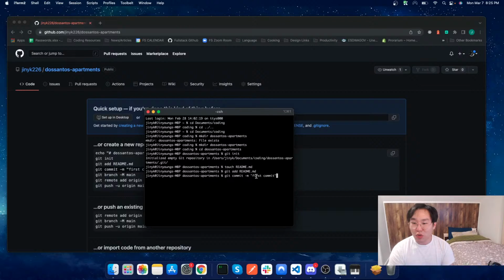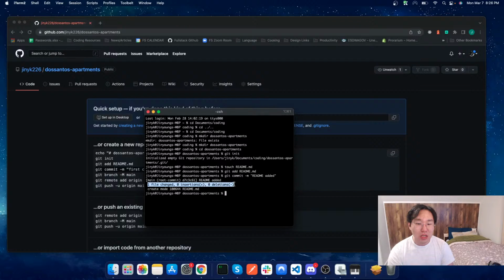Even that is fine, but generally you want to have one change equals one commit, because once you have 5 or 6 changes, trying to fit that into a single commit turns into a couple of lines. It doesn't look great, it's hard to follow, and we want to keep documentation as concise as possible. So in this case, we could say first commit, that'll do its job, but let's go ahead and say here README added.